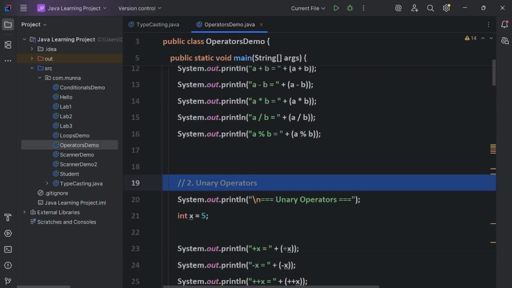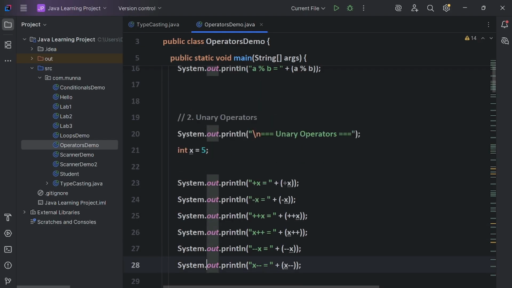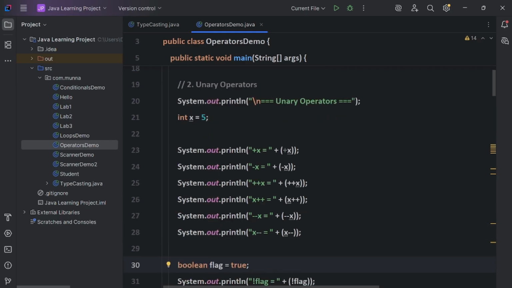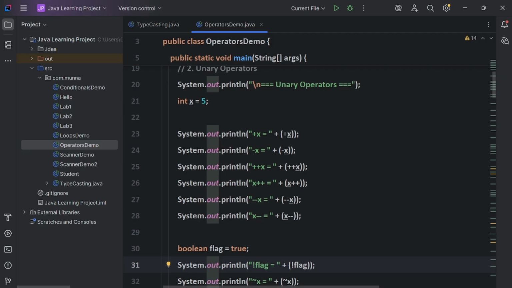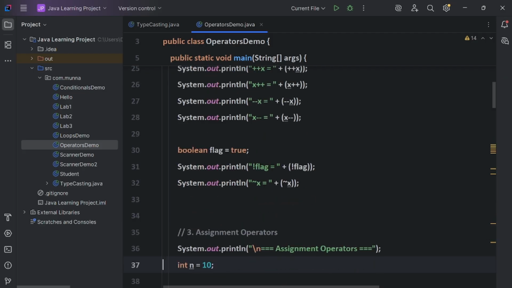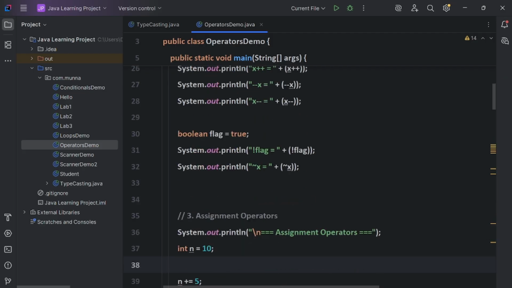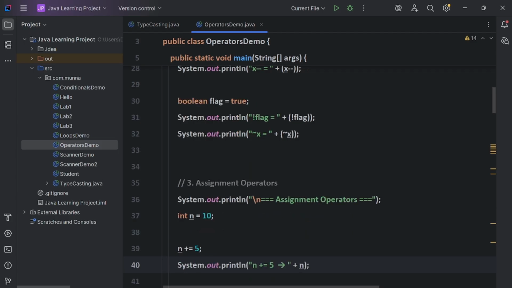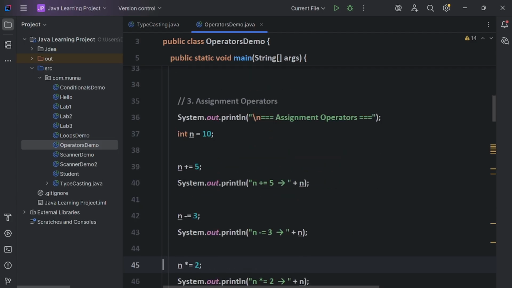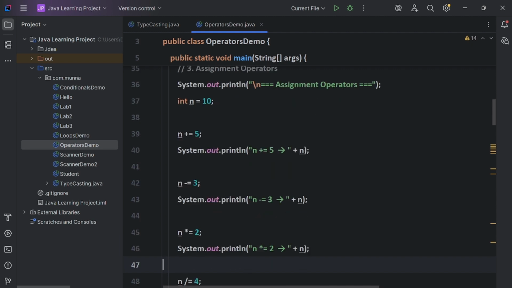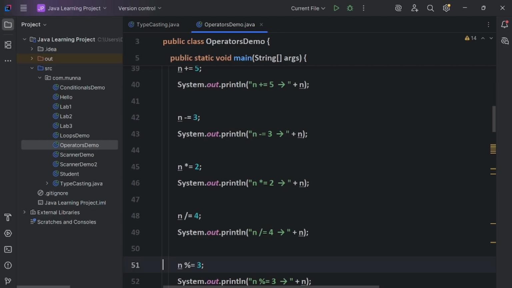Unary operators, I have shown how to do plus minus x and plus minus increment decrement, all I have implemented. Boolean I have implemented, that true or false. Assignment operators I have implemented, this simple assignment example, guys, we should know.